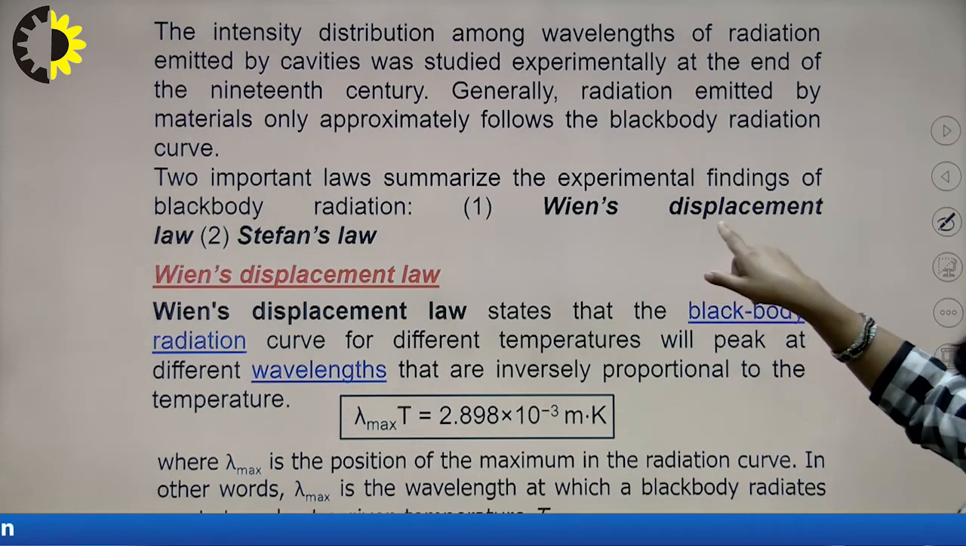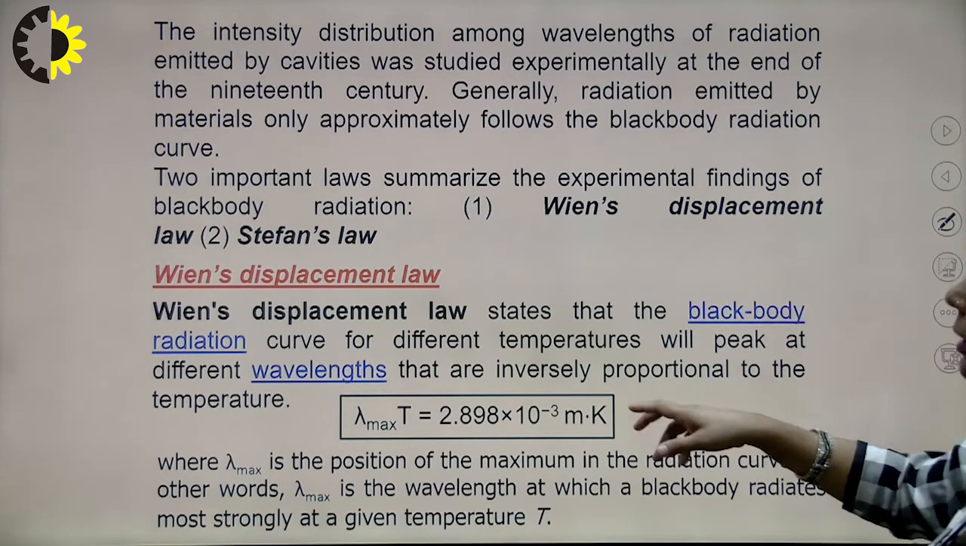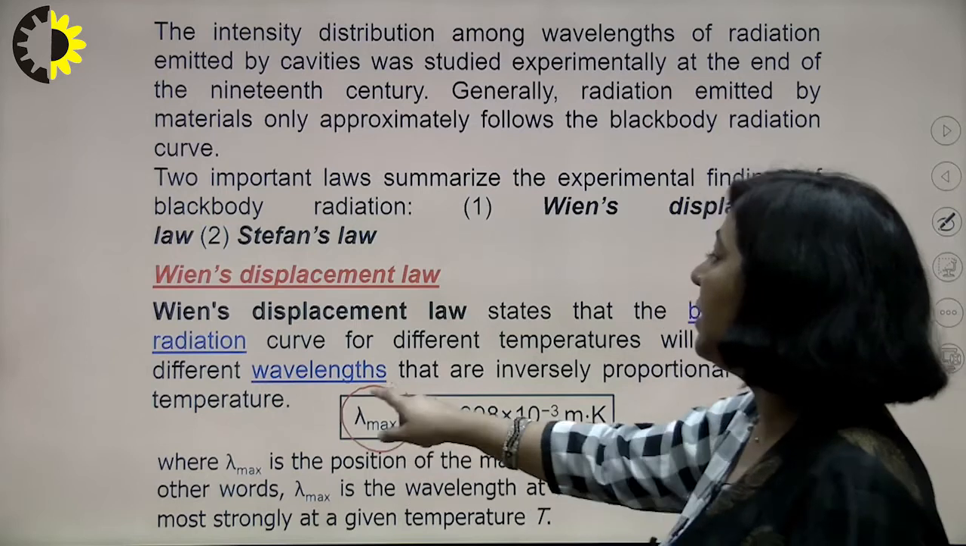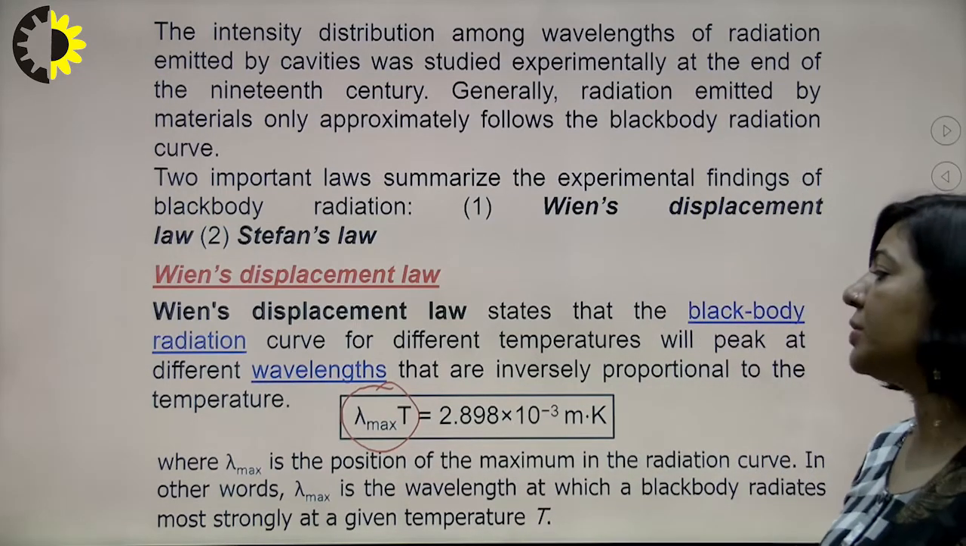One was Wien's displacement law, which I have already mentioned here. Lambda max is inversely proportional to temperature, or you can say lambda max into T is a constant, and the value of that constant is this.